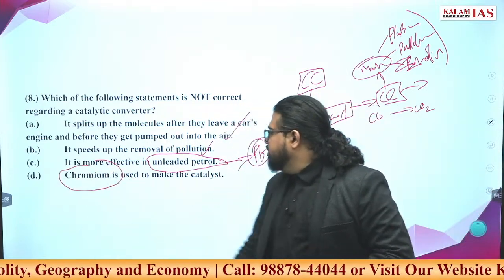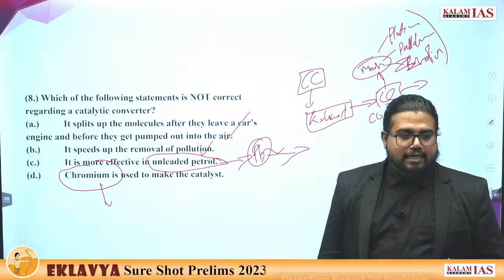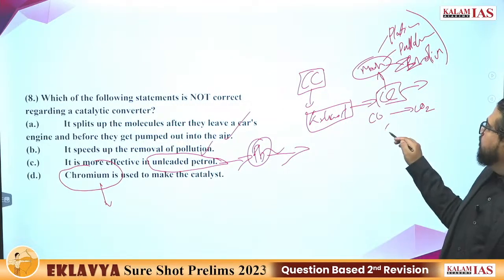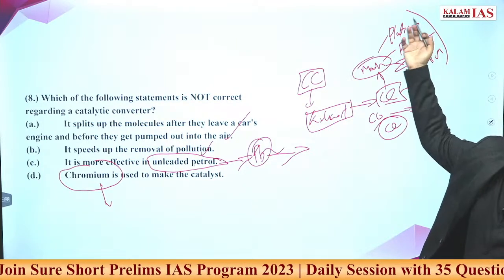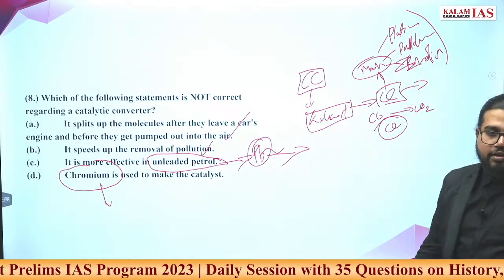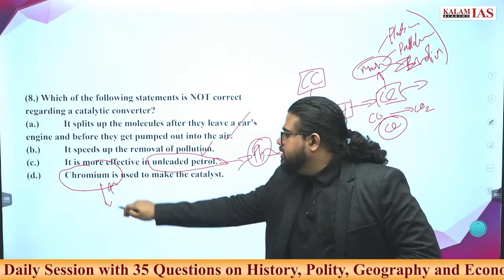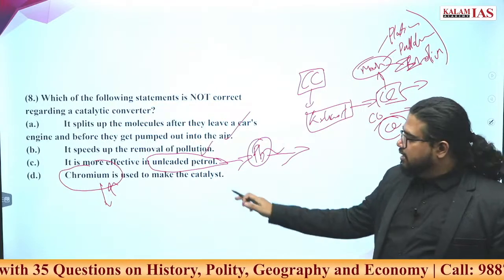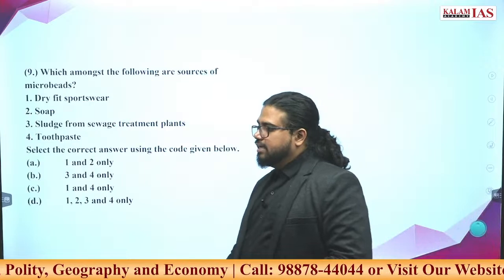Chromium is used to make the catalyst. Chromium can act as a catalyst, but in a catalytic converter we need some compounds which are highly active, and these compounds are very limited. Chromium is not that much of a costly metal also. So chromium cannot be used in a catalytic converter as a catalyst. This is the wrong statement. D is the correct answer here. Answer the 9th question first.